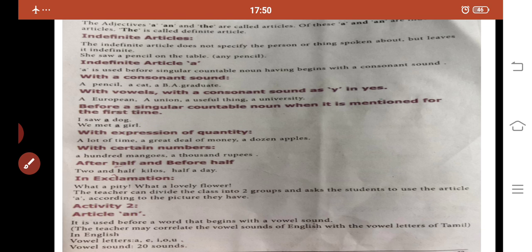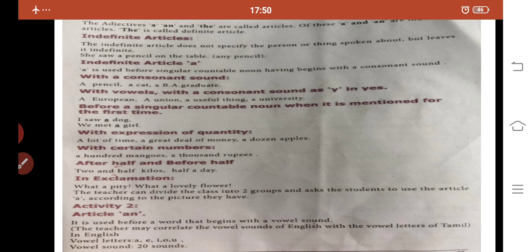Next one, the article a with the expression of quantity: a lot of time, a great deal of money, a dozen apples. Here a lot of time shows its quantity. Before that quantity, we are using the article a. And then a great deal of money. Here we are telling the quantity of money, a great deal. So before that word, we are using the article a. And then a dozen apples.